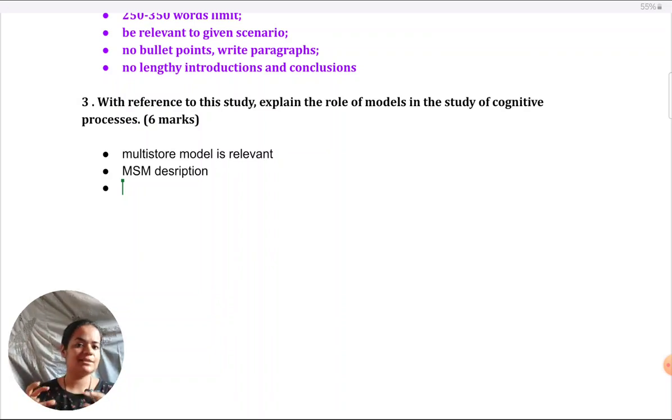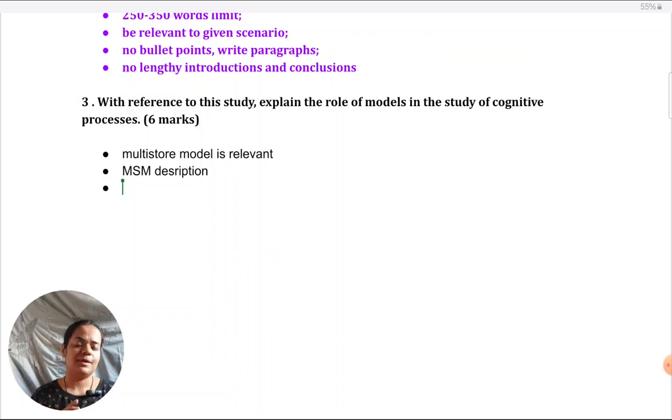So of course the processes which are linking those stores together, like attention, retrieval, rehearsal, you define that also as you give the stores. So as I mentioned earlier, description is inevitably going to come into the answer, but you describe only that much as you're going to use to explain what is happening in Ria's case. There will be a lot of other things you know about the MSM. You know who has given it, why they gave it, what was the background for giving the model, how they were inspired by computer models, about long-term memory, how it's further bifurcated, how short-term memory has many components. But is any of that relevant to explaining what Ria is doing? No. So you'll give only as much description as is required for Ria's situation.